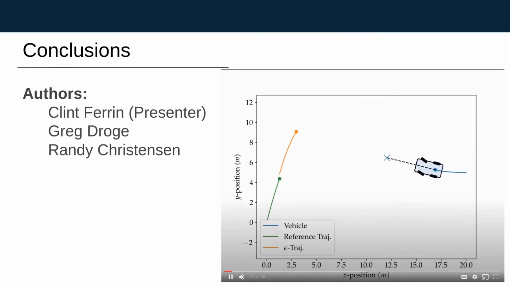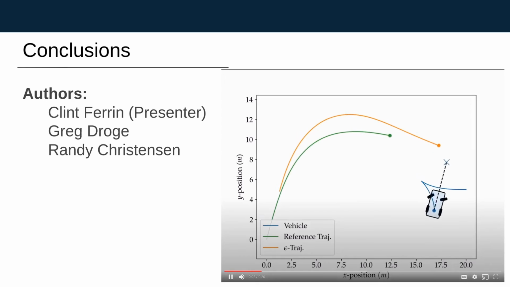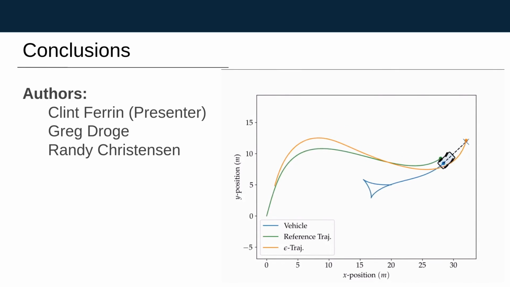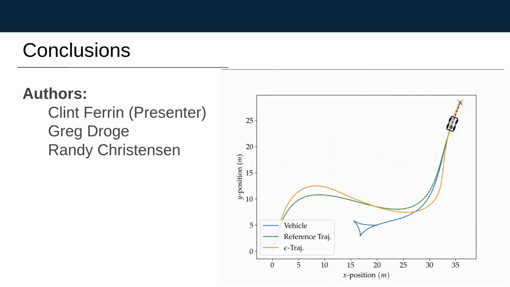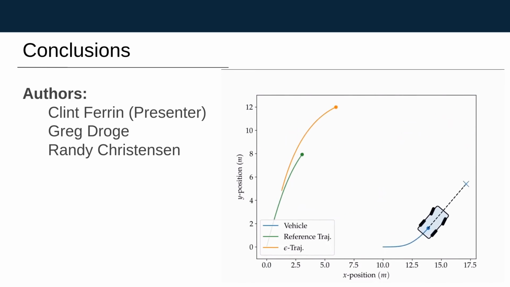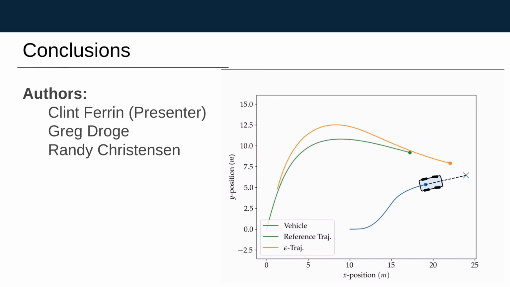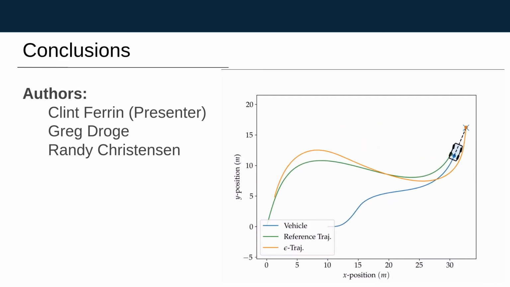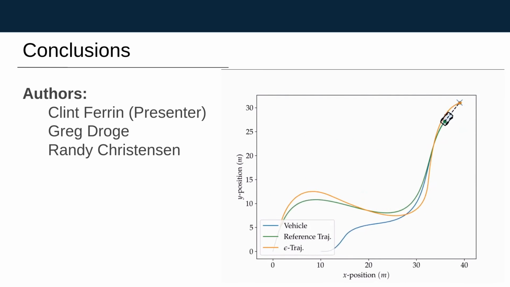Read our paper as we show that non-holonomic constraints for wheeled vehicles can be overcome by controlling a point in front of the vehicle. To avoid the steady-state error, we generate a new trajectory for that point, and we show that it converges. Well, there you have it. The vehicle has converged. We hope to see you soon, and happy tracking.